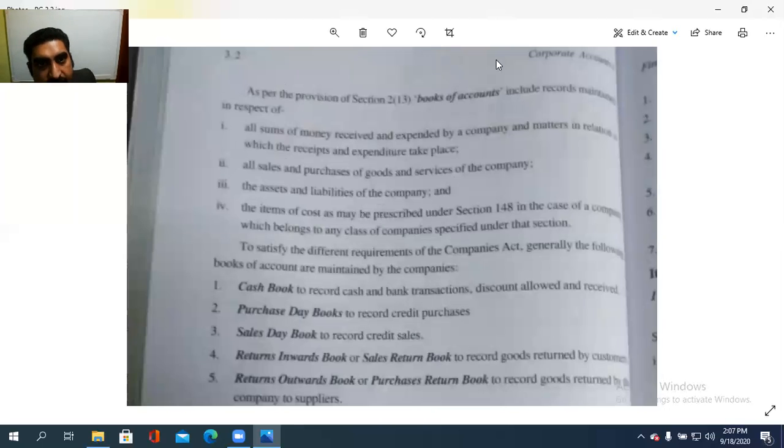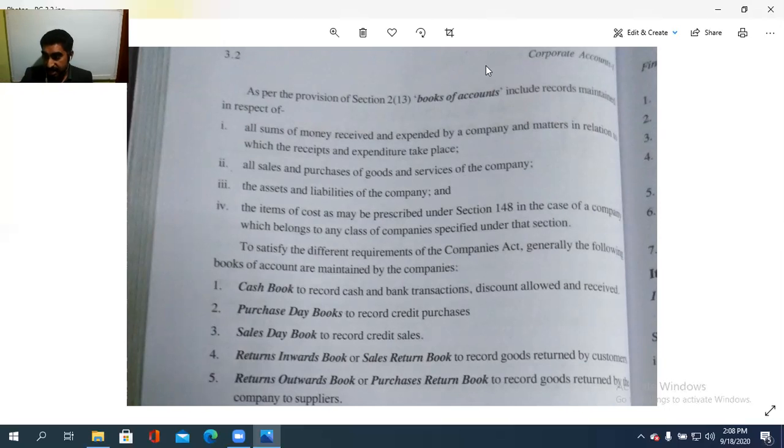Then, as per Section 128, books of accounts include records maintained in respect of the following. All sums of money received and expended by a company and the matters in relation to which the receipts and expenditure take place. That is, the payments and expenses. The payments and the receipts, that is the expenditure as well as the receipts, are to be kept separately. So, all the sums of money received and expended.